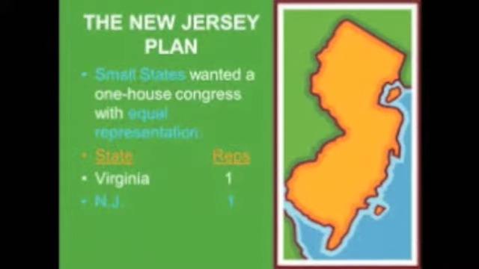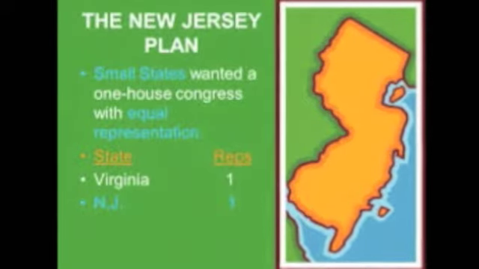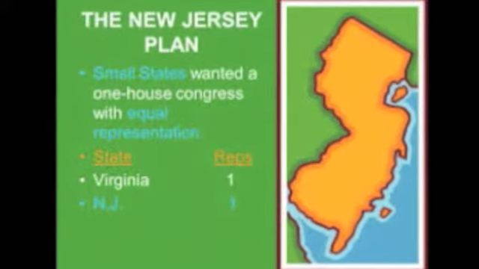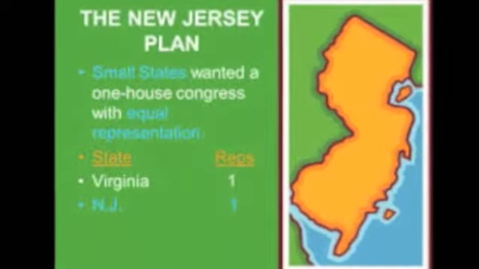Small states like New Jersey, they didn't like this, and they developed what's called the New Jersey Plan. They wanted to keep essentially the same structure as the Articles of Confederation government, where there'd be one house and one vote per state. This wasn't going to work for the large states.